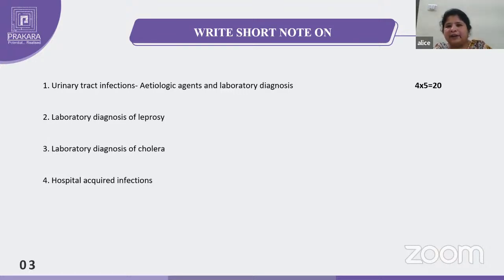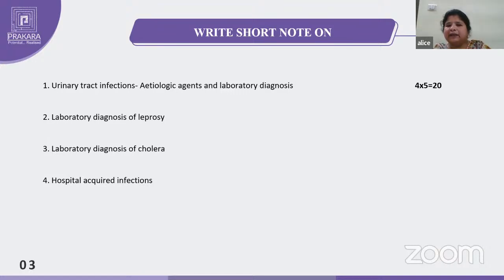And what are hospital acquired infections? These are also called nosocomial infections. The name itself implies hospital acquired. When the patient is admitted to the hospital with one disease, at that time he doesn't have this disease. After admission to the hospital, he may get another disease. That type of disease we call a hospital acquired infection or nosocomial infection. The main important sources are surgical site infections, central lines, and catheters.